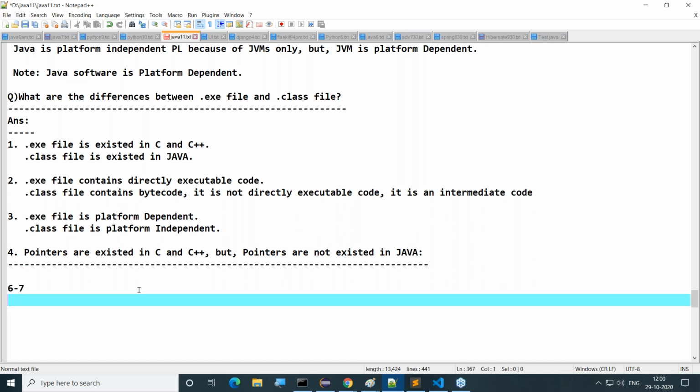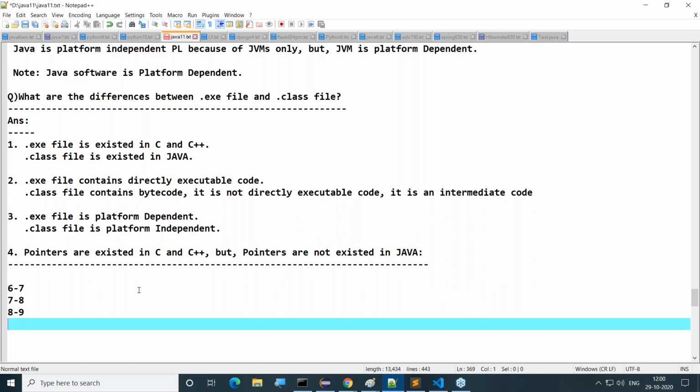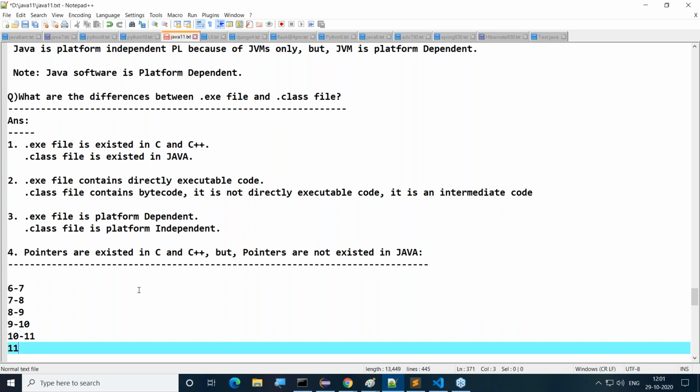6 to 7 one class, 7 to 8 another class, 8 to 9 another class, 9 to 10 one class, and 10 to 11 another class. So I have a previous class at 11 o'clock, and I have to stop it. In the worst case, the 10 to 11 class may be extended by 2 to 3 minutes. At most I'll try to stop the class by 11 o'clock. After that, 11 to 12 I have this session, and after that 12 to 1 I'm going to have another session. So I need 5 to 10 minutes of time.